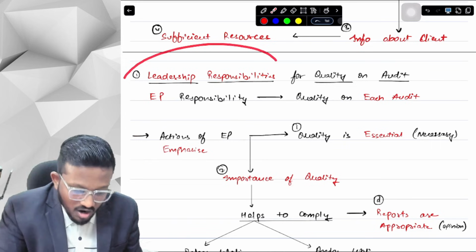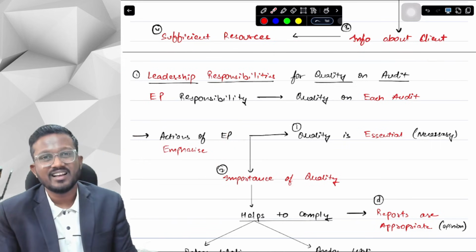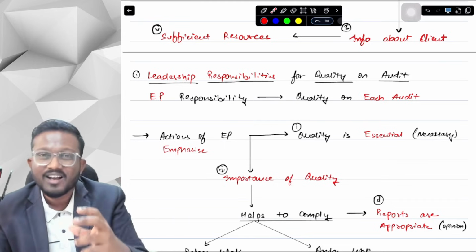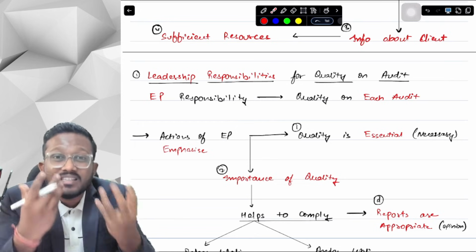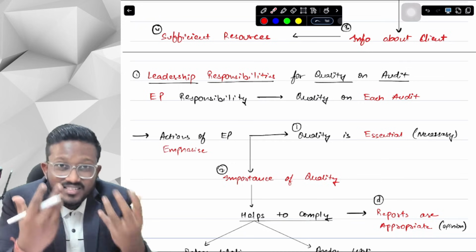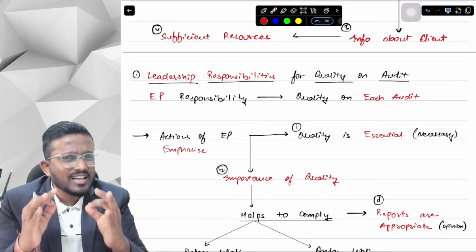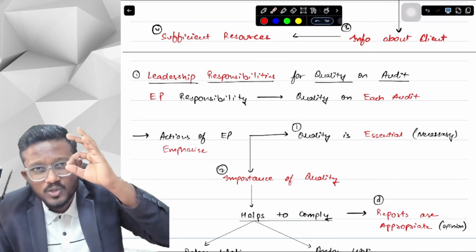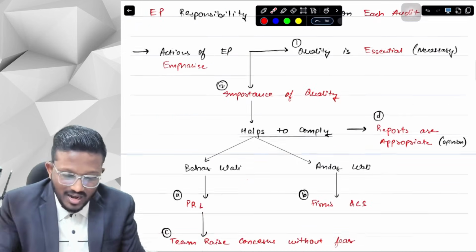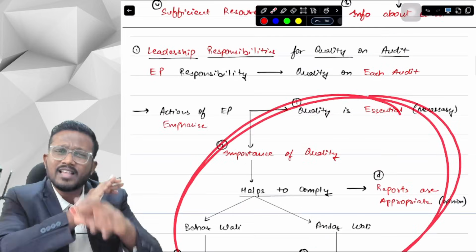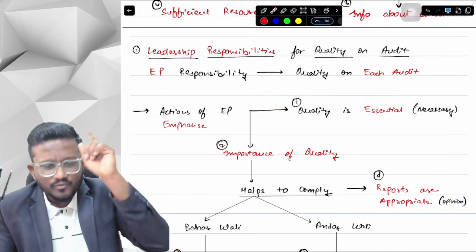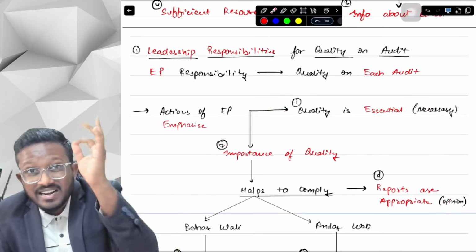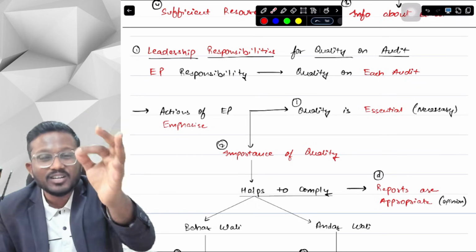So you have to learn these headings as well, because we usually struggle in question identification in audit. We know the answer, but we are not able to understand the question, like what the question is asking. But let me tell you, in all the ICAI questions, there will be at least one line hinting at what it wants to ask. If ICAI wants to ask this particular question, then in the entire case study there will be one line which mentions either this line, or this line, or this line. We have to just be able to identify which line is hinting towards the answer.